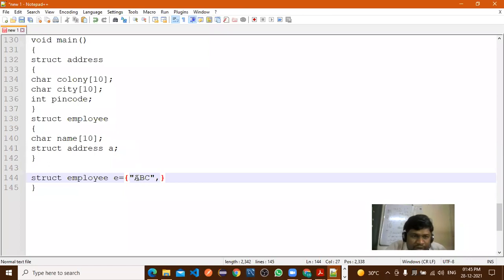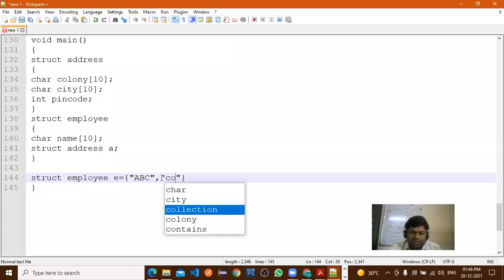Now what is the second variable or second value? The second value क्या है? Now what we are calling here second, struct address A. Address is the structure, so automatically cursor will jump to this structure. Now what is the value of this structure? What is the first parameter or first element of the structure address? First element क्या है? Colony.